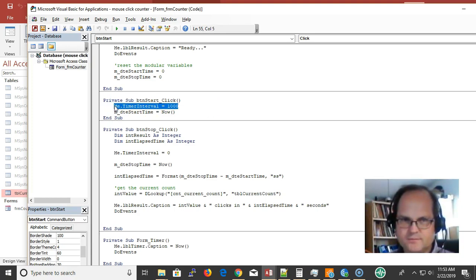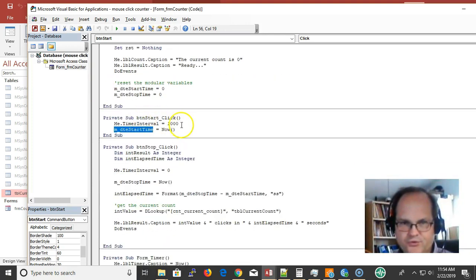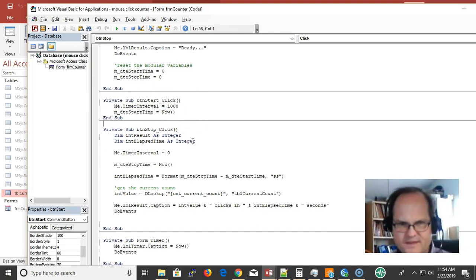The timer interval is in milliseconds, so I'm saying 1,000 milliseconds, which is 1 second. So every second I'm updating it. And then the start time, this is a module level start time, equals Now, whatever the time is right now. So that's the timer interval and start time. That's pretty much it with that.